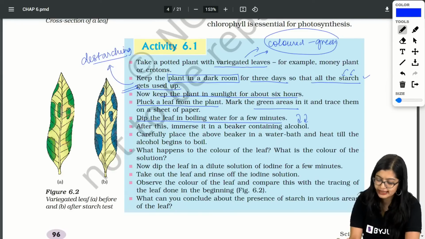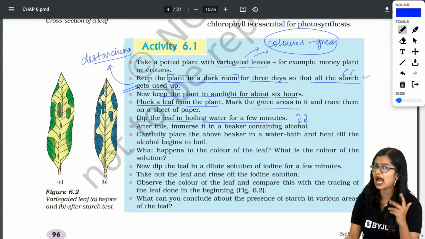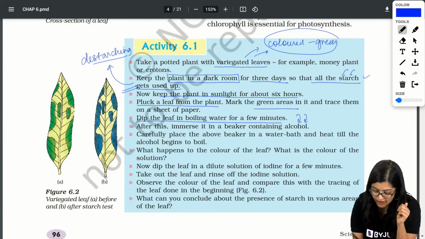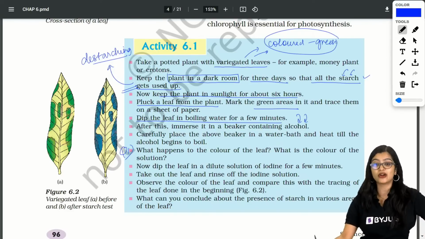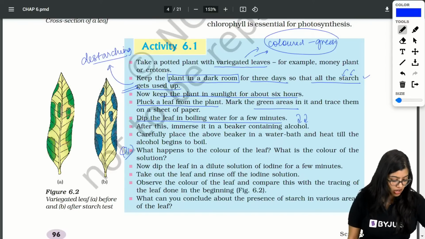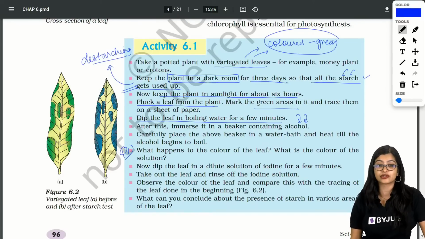And then after that I heated it, like in a double boiler, till I boiled it for some time. Now our first question is question number 1. What happens to the color of the leaf? And what is the color of the solution? So can you all tell me what is going to happen to the color of the leaf?